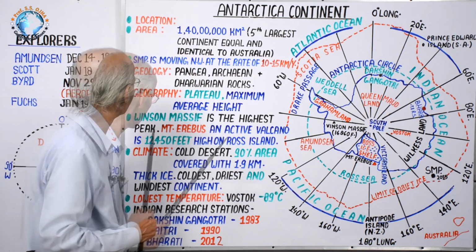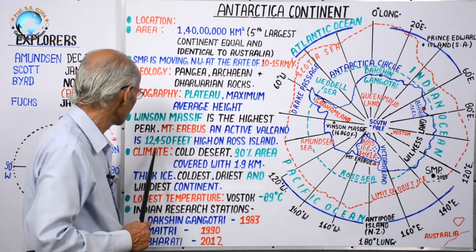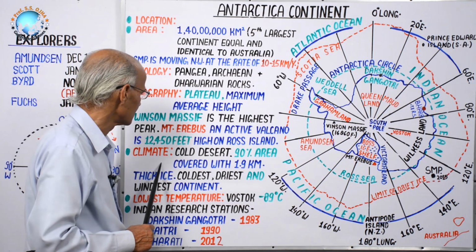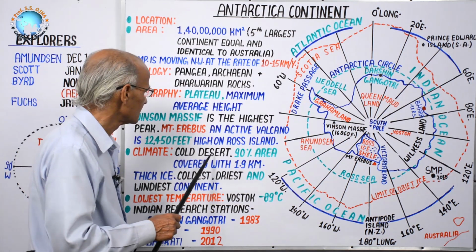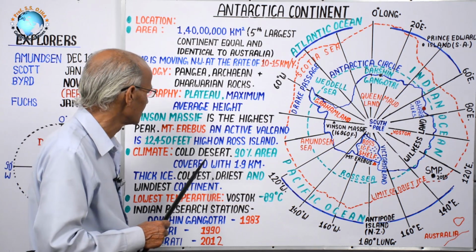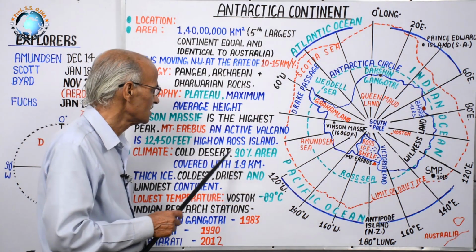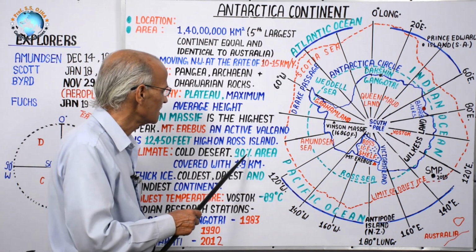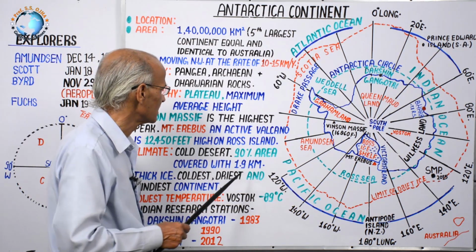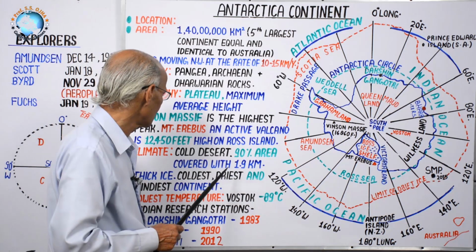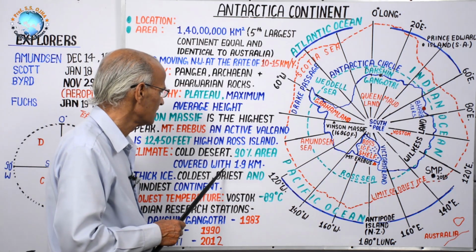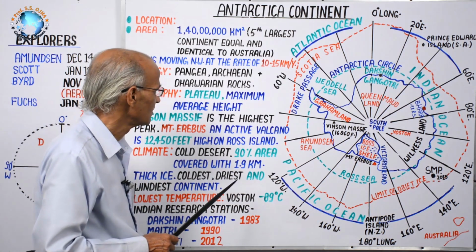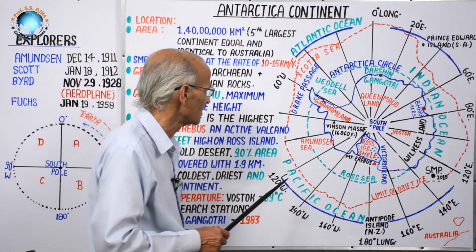Now, after this geography, let us come to climatic conditions. As you know, this is the coldest desert of the world because it has minimum temperature, and about 90% of its area is covered with thick ice. 90% means which area is not covered?